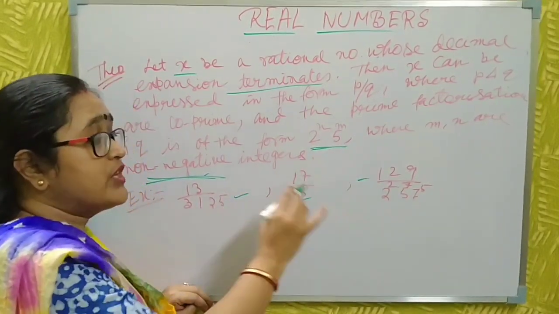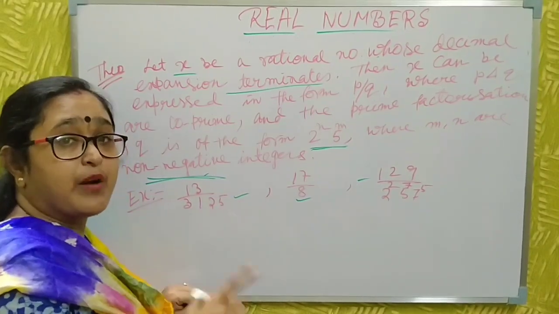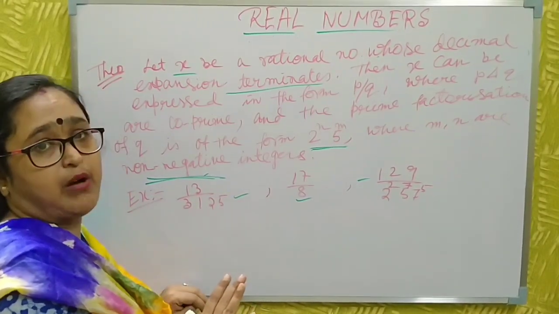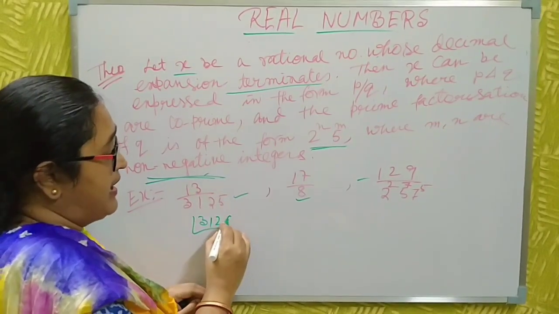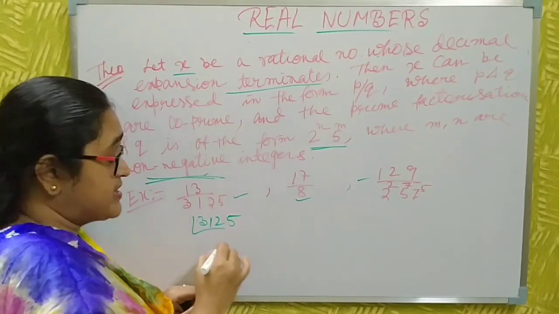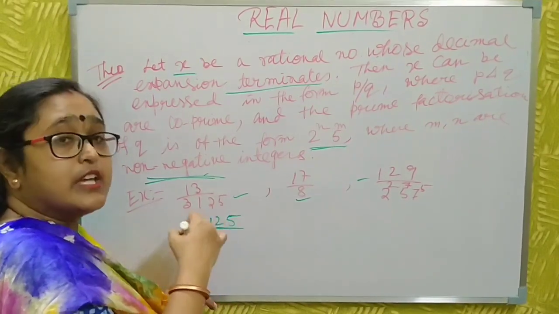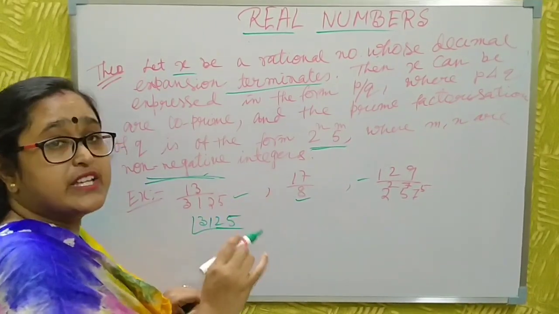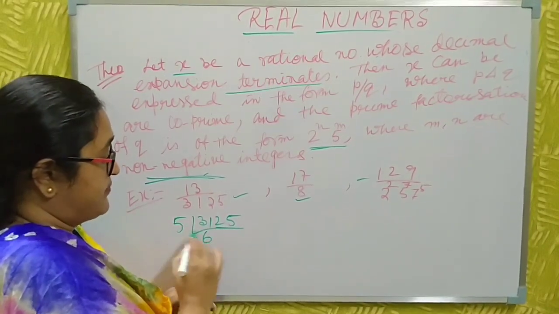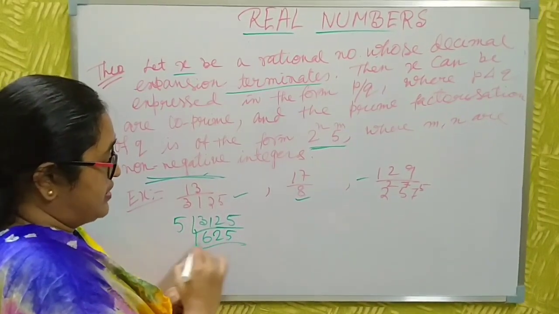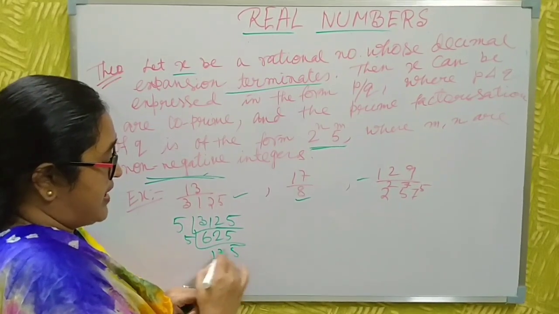Now without decimal expansion, you just see and say which of these numbers are terminating rational numbers. Just do the prime factorization of the denominator. Don't do the decimal expansion. Just look and say which number is a terminating rational number. Do it like this. This one, 2, 5, then again 5.